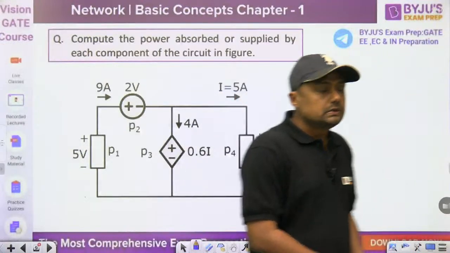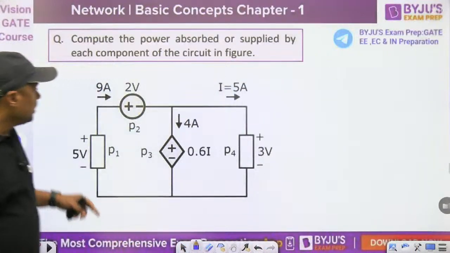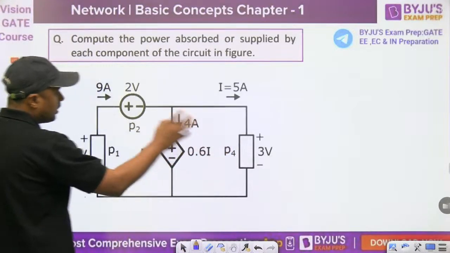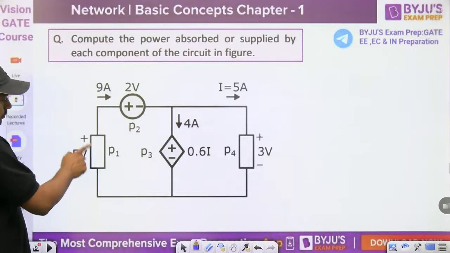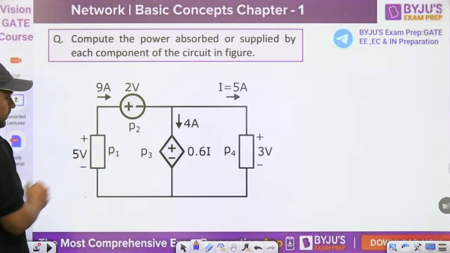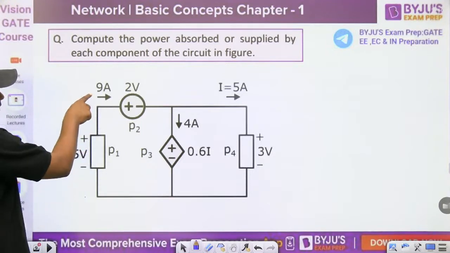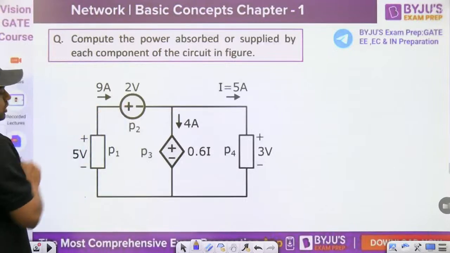Okay. Now here number of elements 1, 2, 3, 4, all types of elements are here, right? This is any element. We have no idea whether it is a resistor, inductor or capacitor. What is the voltage across it? 5 volt. And what is the current through this? 9 ampere. This is a voltage source.